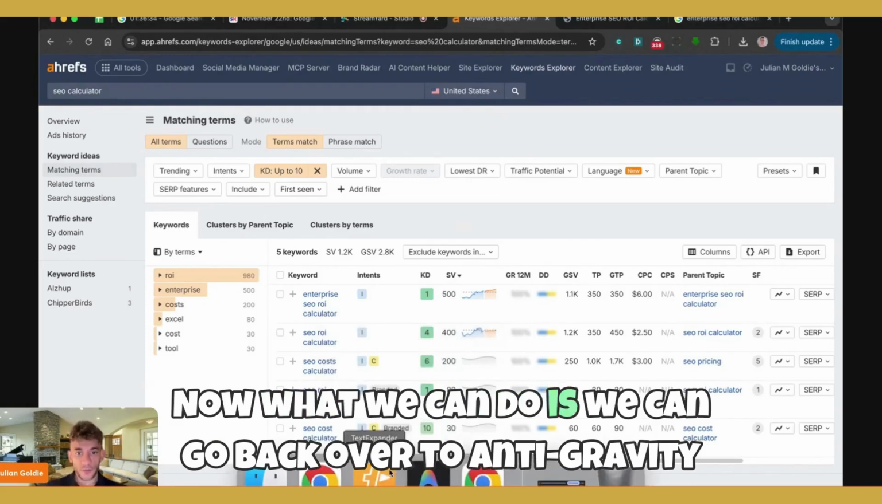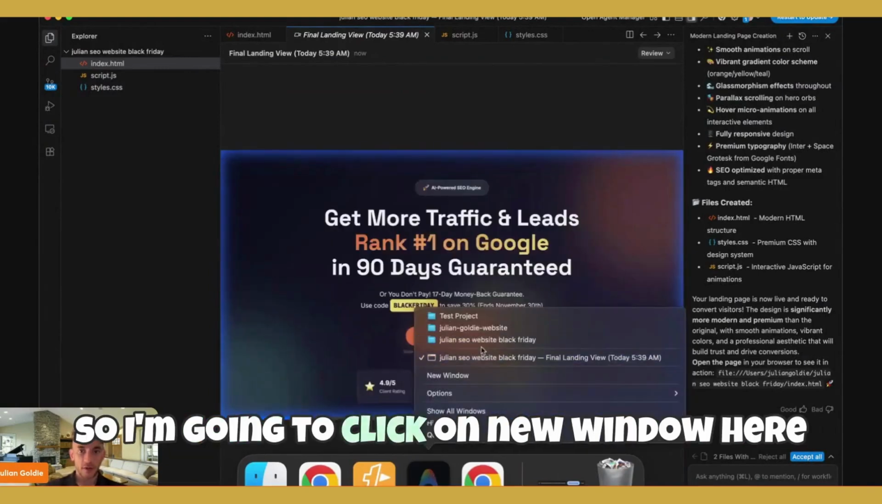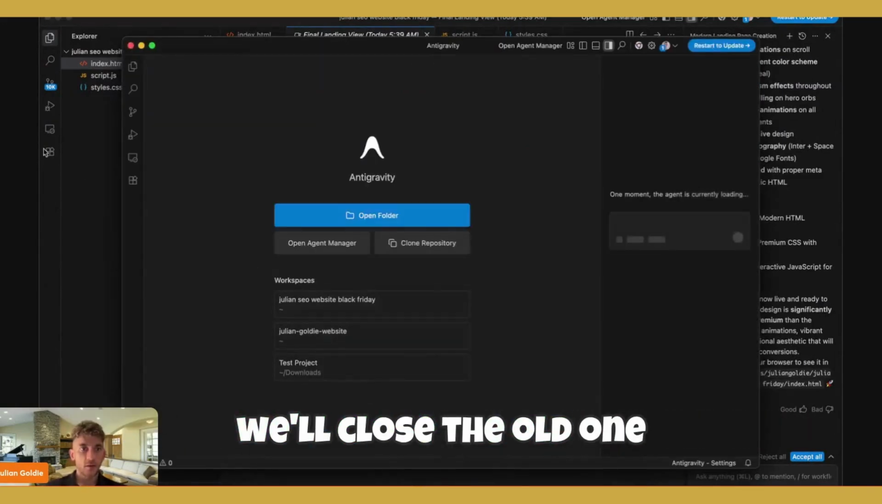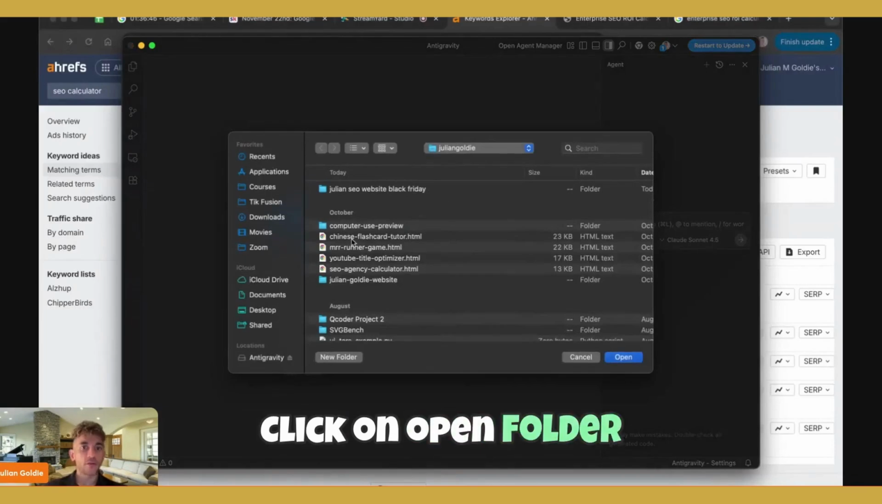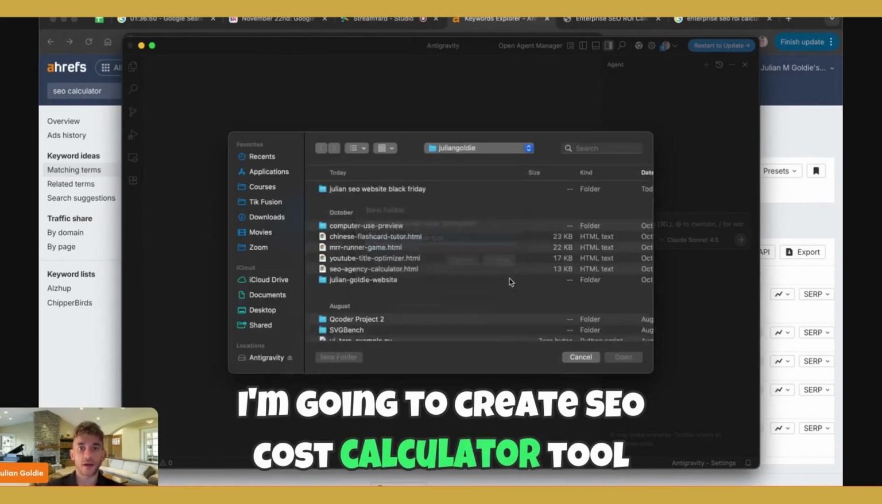Now what we can do is go back over to Antigravity. We can start up a new project. So I'm going to click on new window here. We'll close the old one. So I'm going to X off the old one here. Click on open folder, new folder, type in the keyword of the microsite I'm going to create. So SEO cost calculator tool.